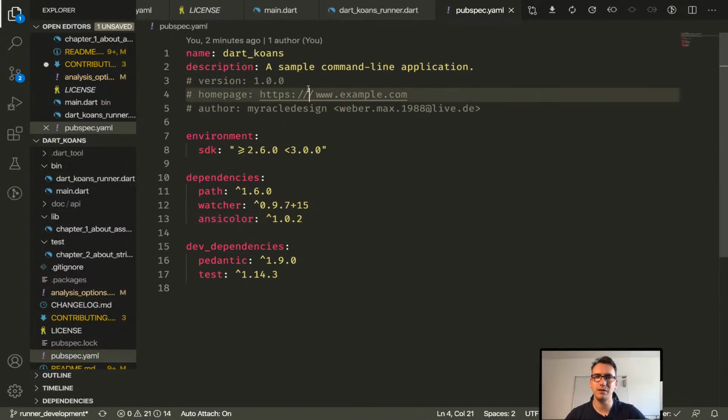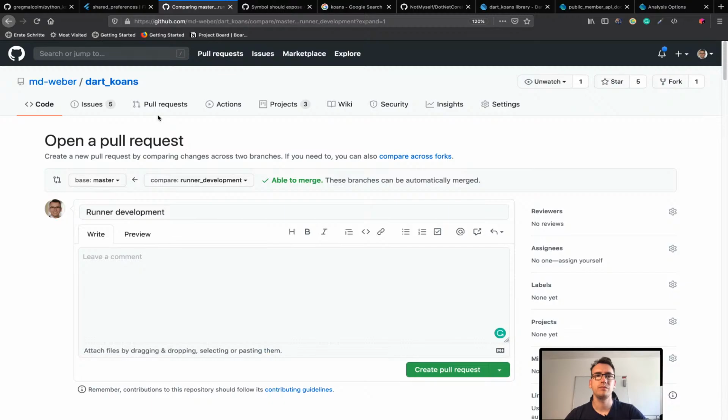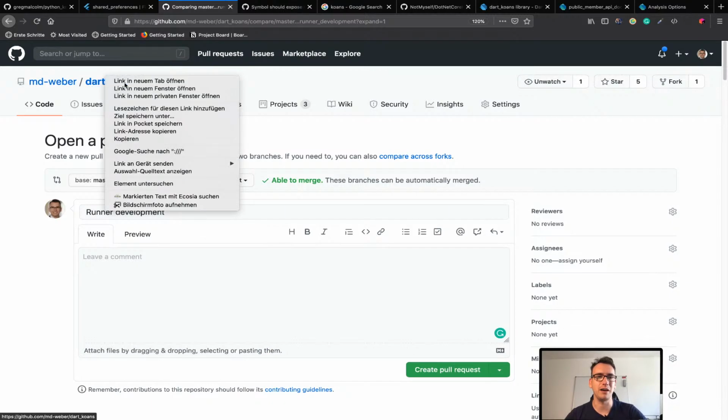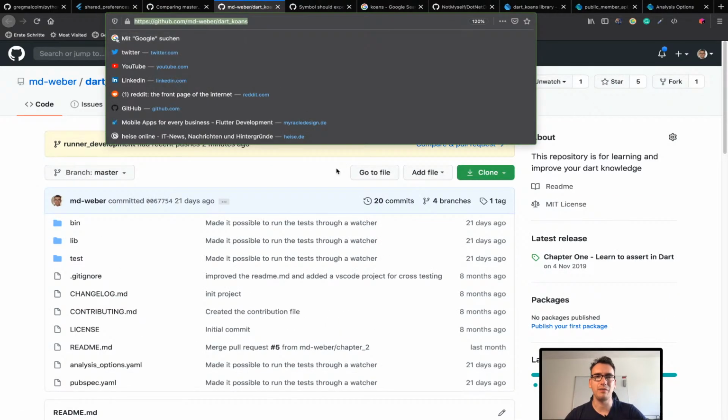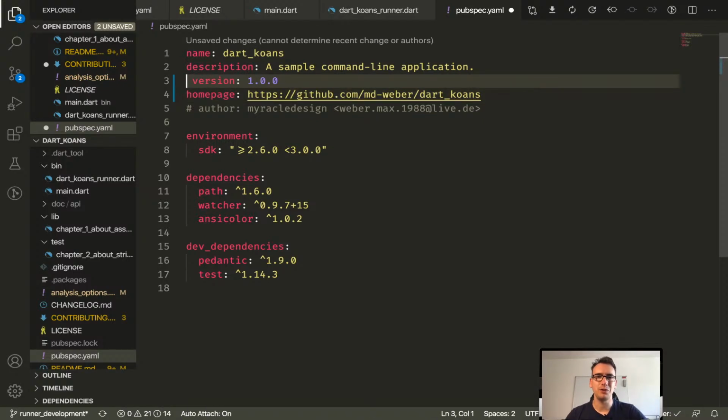pubspec.yaml has that somewhere. Oh, we can add here that homepage, so let's do that. That would be the GitHub repository of the Koans. No worries, it's my fault. I was on the triggers. I pressed the very bad buttons to do that. So the version is version 0.2.